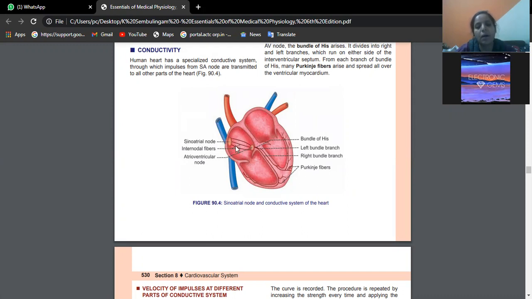From here, the information moves to the AV node through internodal fibers. Then we have the right bundle branch, left bundle branch, and Purkinje fibers. Of course, we are not talking about this now. I am just making you understand the chambers and how that cycle is taking place.